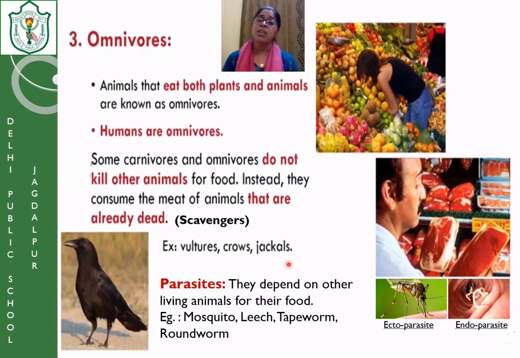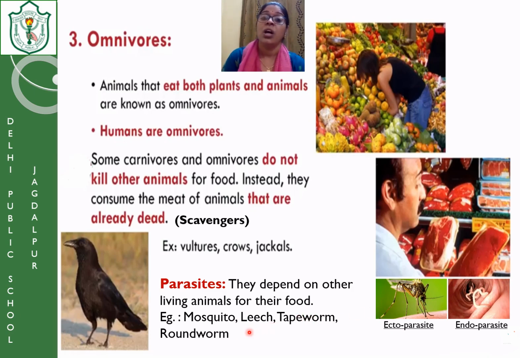But some animals are not included in the scavengers. They get their food from another animal's living body. They are called parasites. What are parasites? They depend on other living animals for their food. I have given two example pictures here. One is the mosquito, the other is the tapeworm.